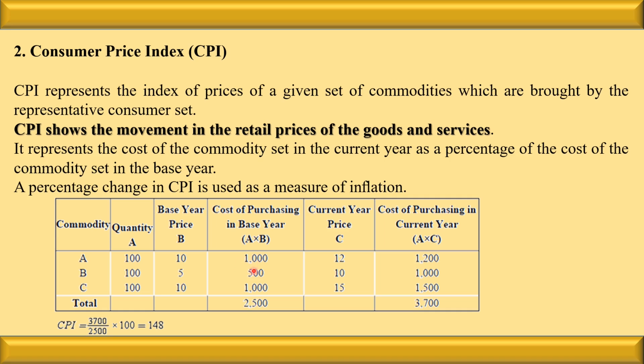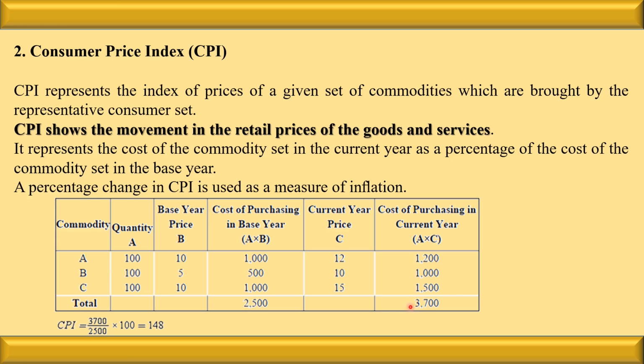It will become 1000, 500, 1000. Current year price is 12, 10, 15. We can see that the current year price has increased. In the case of commodity A, it has increased from 10 to 12, B from 5 to 10, C from 10 to 15, because of which the cost of purchase in the current year has also increased. It is 1200, 1000, 1500.